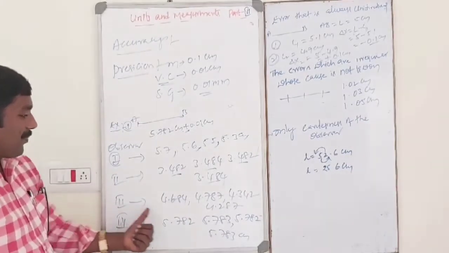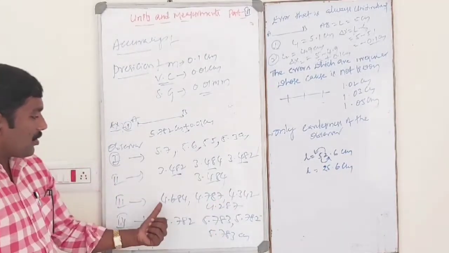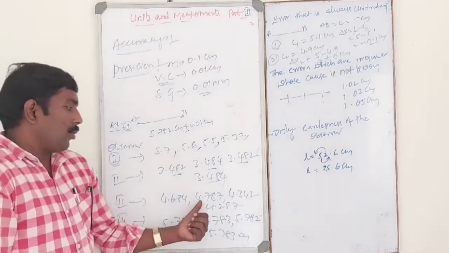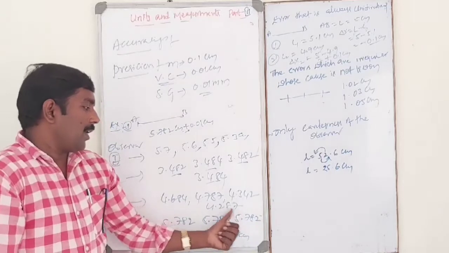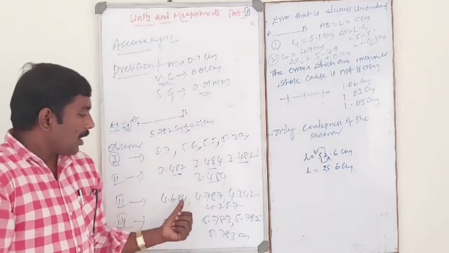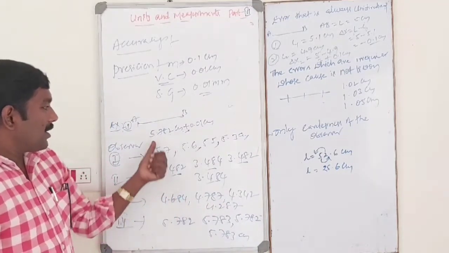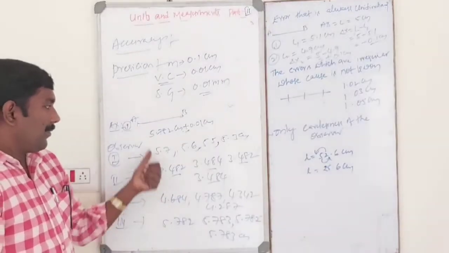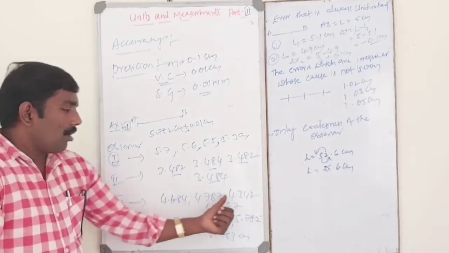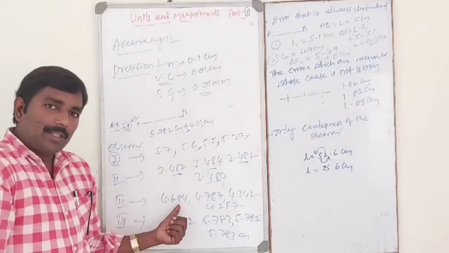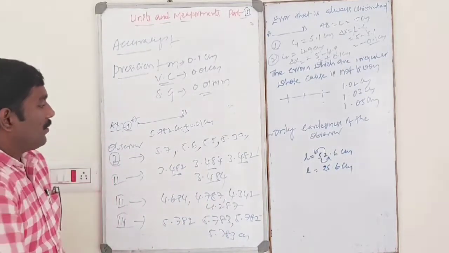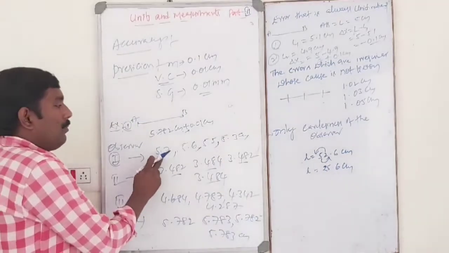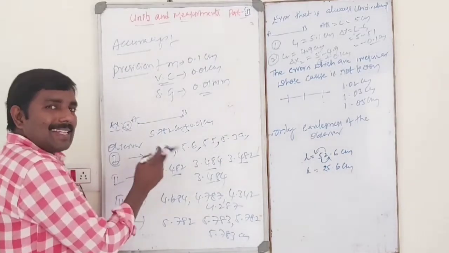Third observer, the values are 4.684, 4.787, 4.342, 4.287, not repeated, and also the difference is very high. So these are less accurate and less precise values. First one is more accurate and less precise.